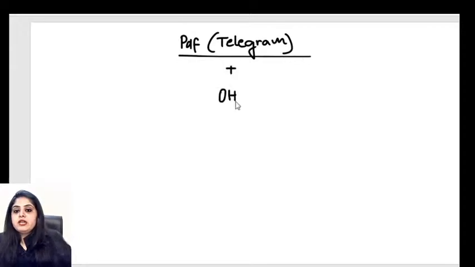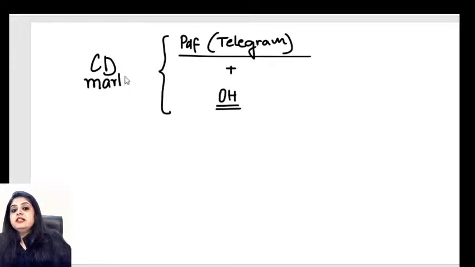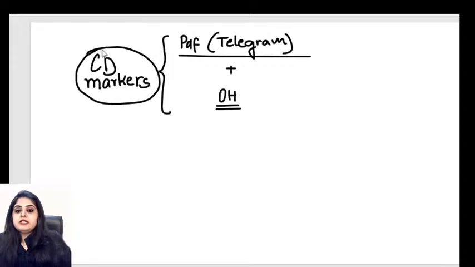When we have an open house session, it will be more like a chanting session. For example, the topic that we are going to do today is a very tough one, the CD markers that we have. So how are we going to learn the CD markers? By repeatedly saying them out again and again. For 20-30 minutes we are going to sit down with all the CD markers. First we learn all the CD markers, and after that we are going to do a small test kind of thing on the CD markers.